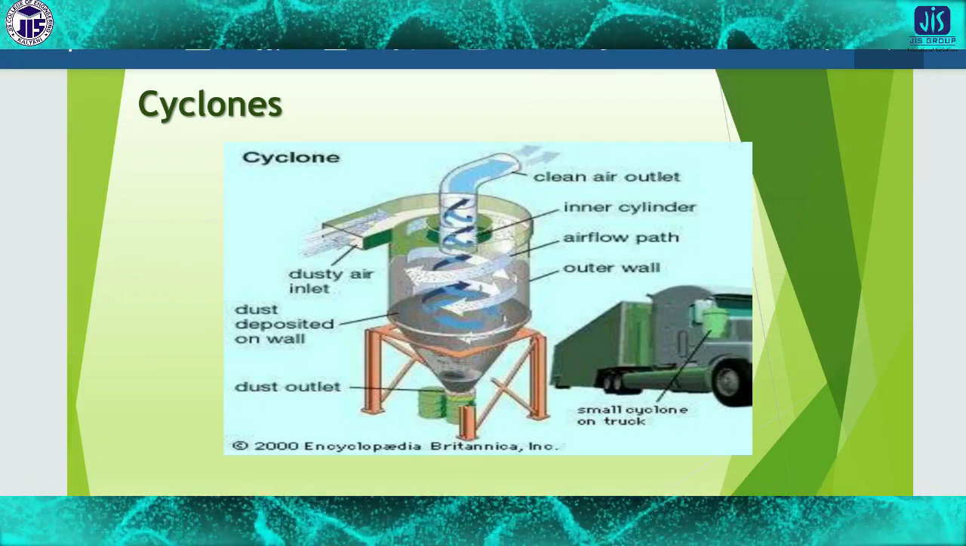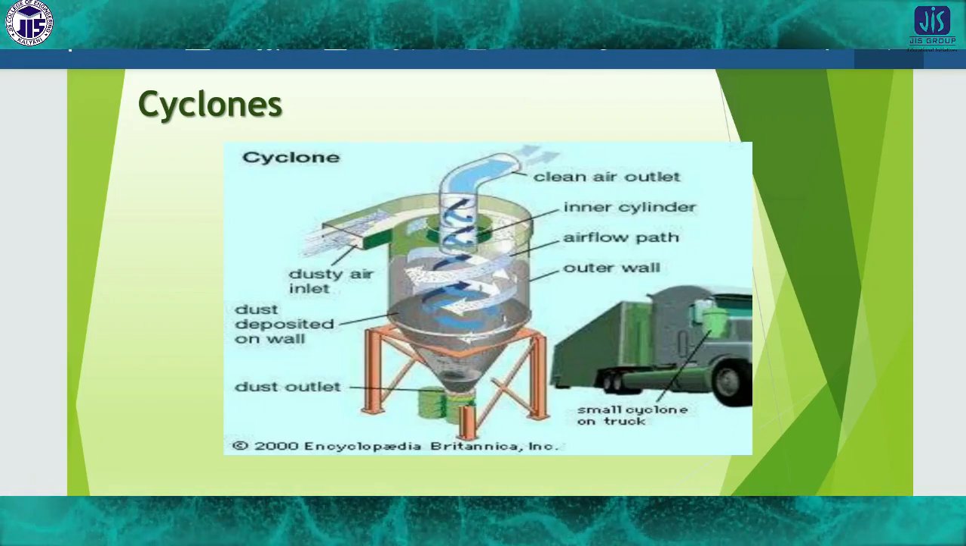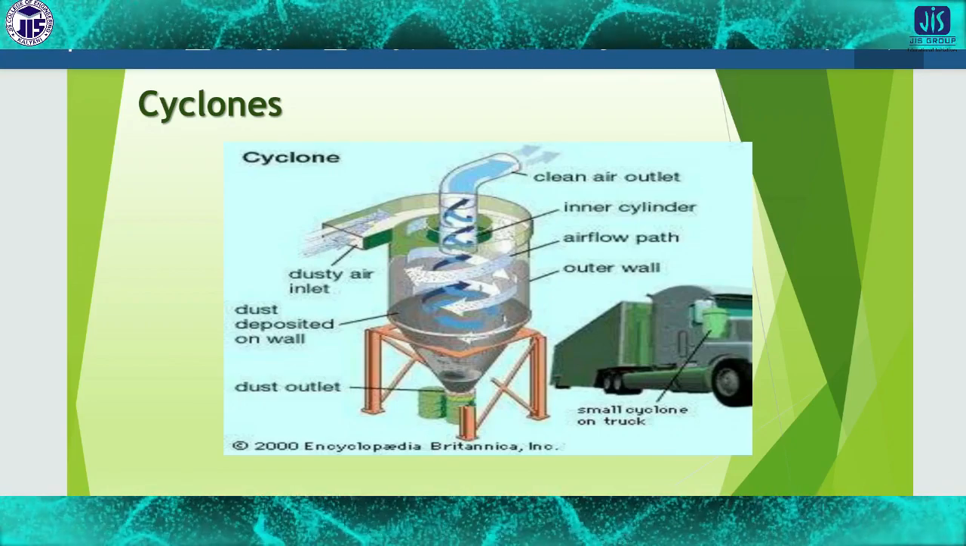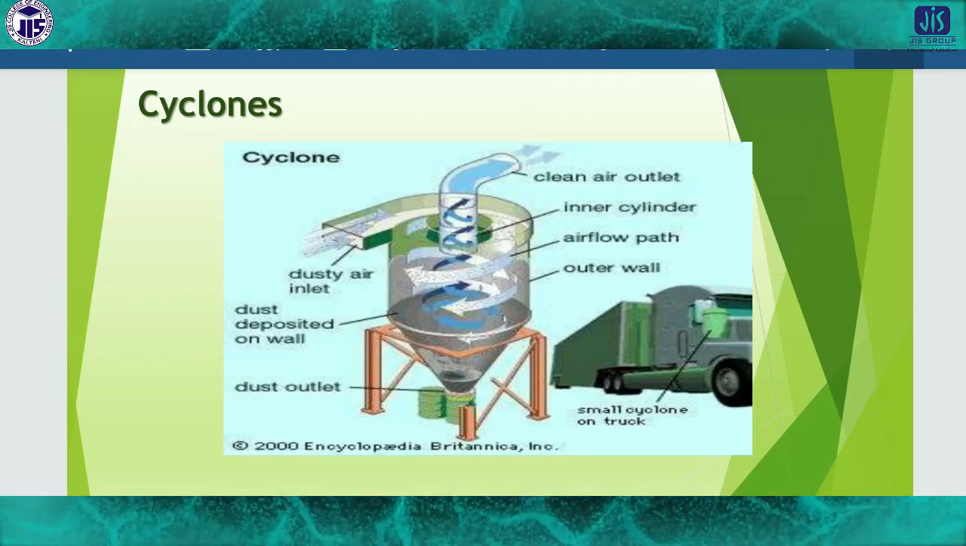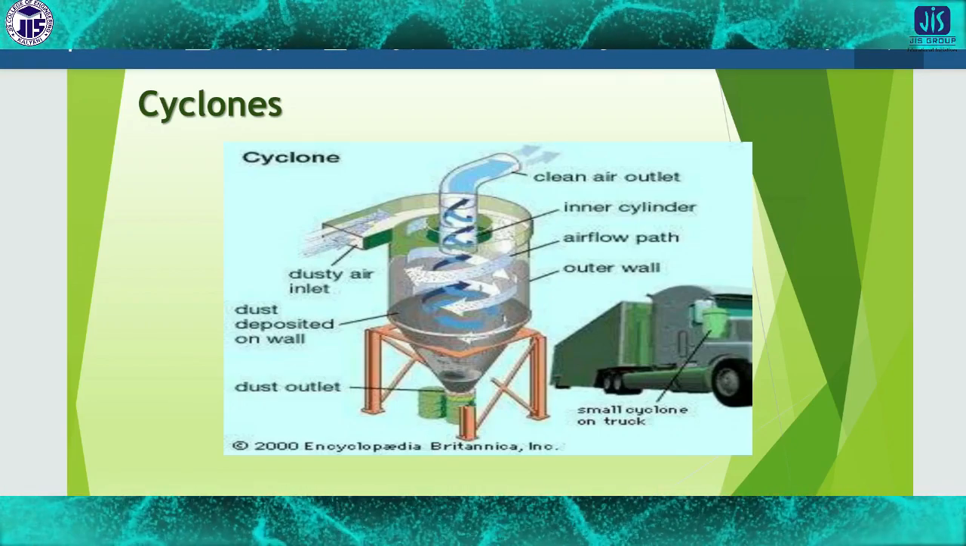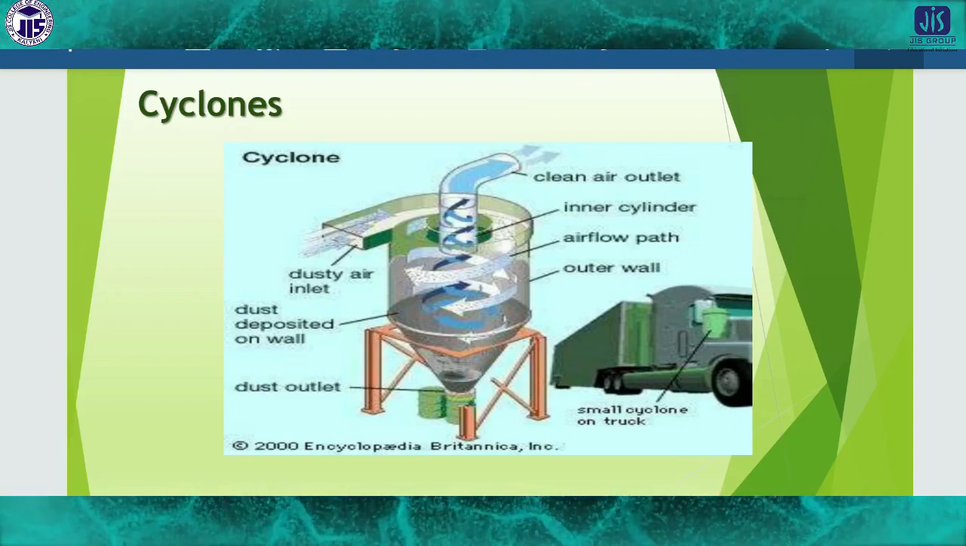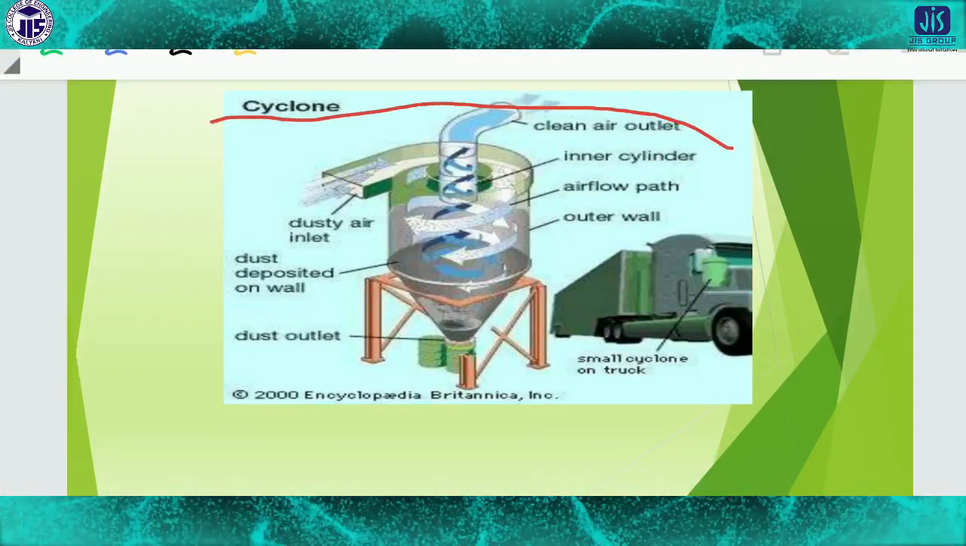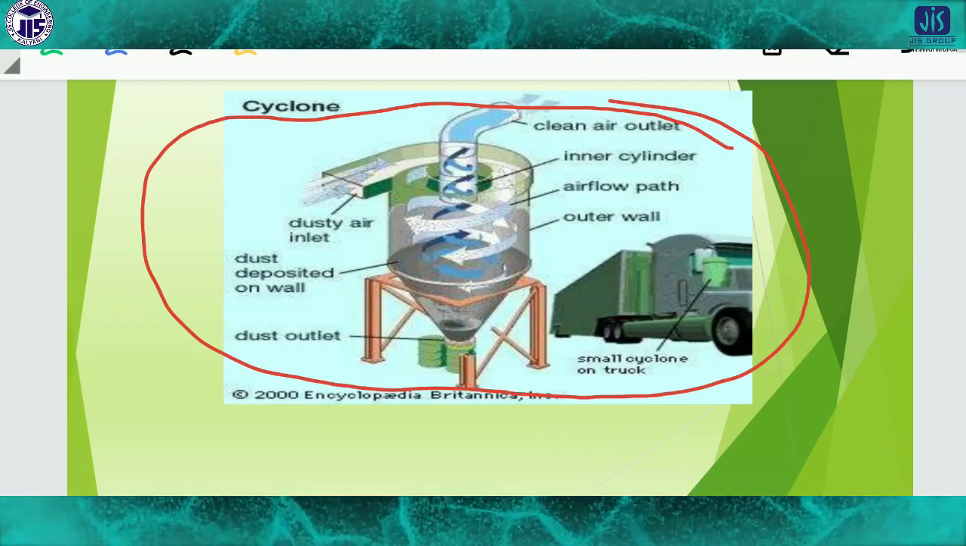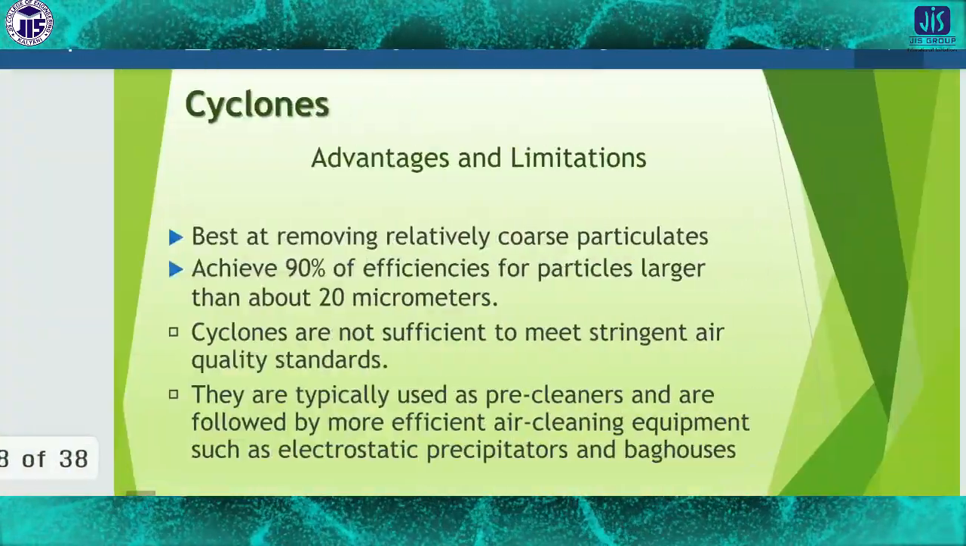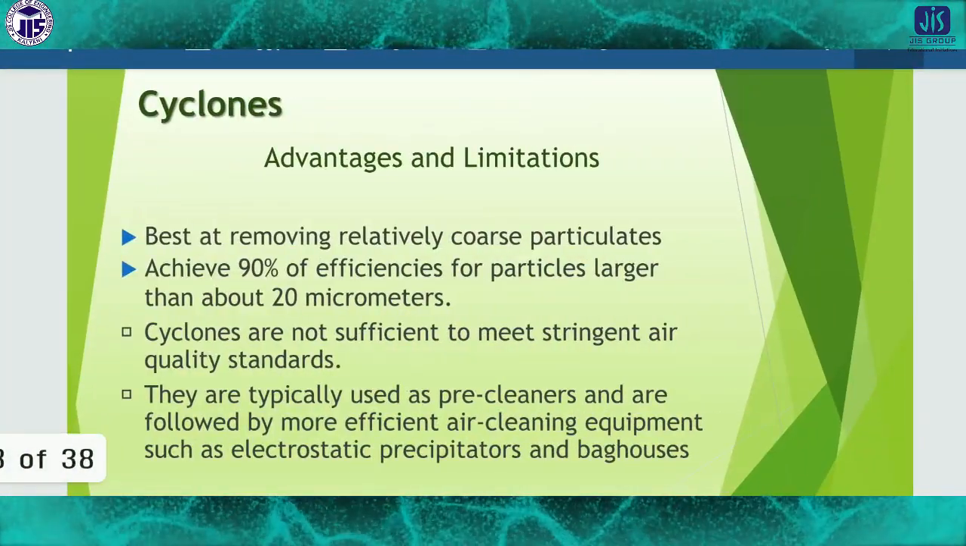This is the cyclone separator. The cyclone separator is very important, and with this cyclone separator we can control the generation of air pollution. This is the rough diagram of the cyclone separator. This is the way by which we can remove the pollutants from the air. I will discuss the cyclone separator in detail.